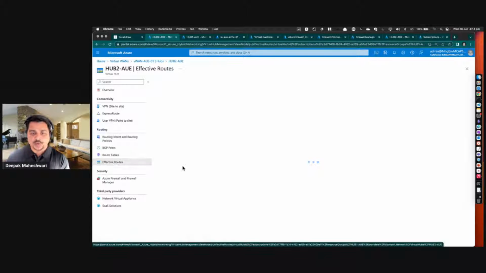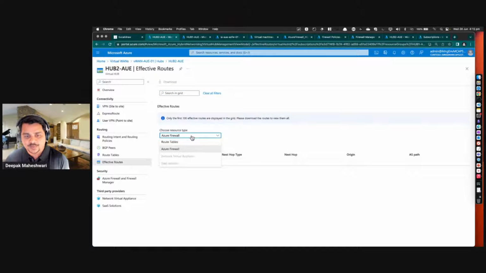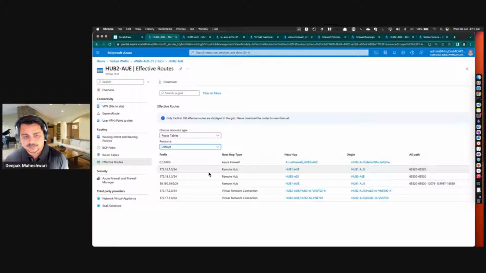So as I talked about, my hub 2 doesn't have the security configured using Azure Firewall for my private traffic. So I'll have to look at my route table in this case, and I'll look at my default route table, and this will show me the connectivity. It shows me the same configurations.